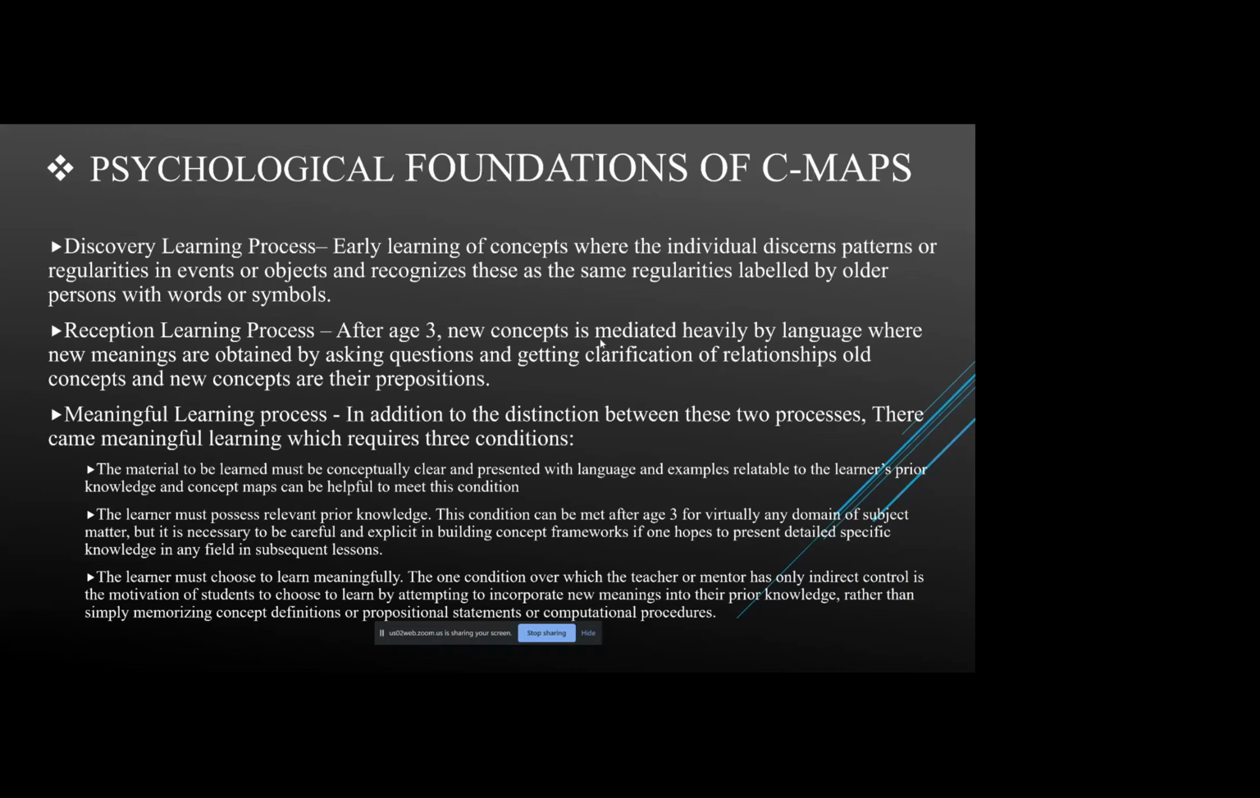The one condition over which the teacher or mentor has only indirect control is the motivation of students to choose to learn by attempting to incorporate new meanings into their prior knowledge. This condition can only be influenced indirectly, because even if the instructor directly forces them to study, that doesn't mean they are learning it meaningfully. They should have a little prior knowledge of it so that they start to attempt learning new things about the concept.